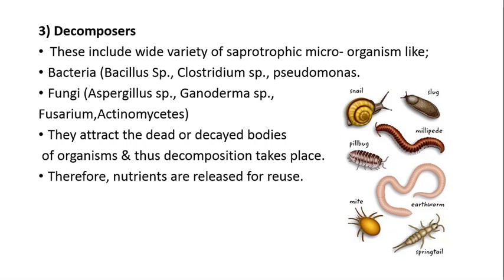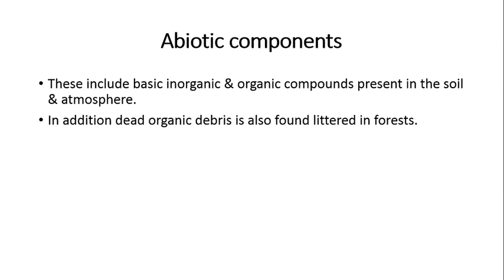The best examples of decomposers are bacteria and fungi. They attack the dead or decayed bodies of organisms, and thus the decomposition process takes place. So these are all the biotic components of the structure of the terrestrial ecosystem.